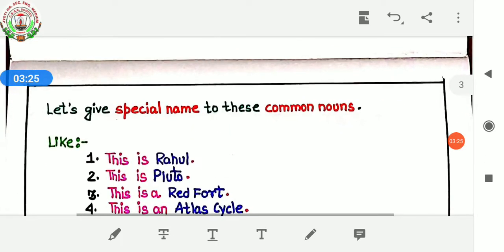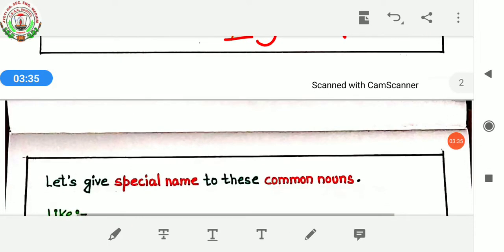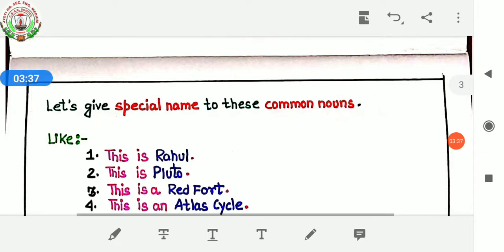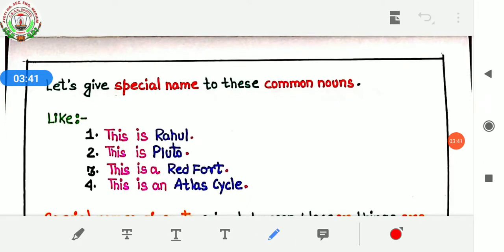Let's give special names to these common nouns. Common nouns here are boy, dog, fort, cycle. So we have to now give special names to these common nouns. Like for a boy, we named over here, this is Rahul. For a dog, this is Pluto. For a fort, this is Red Fort. For a cycle, this is an Atlas cycle.